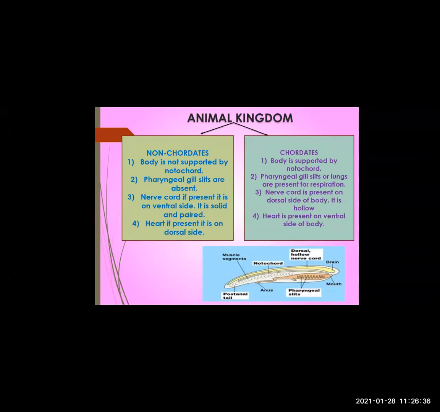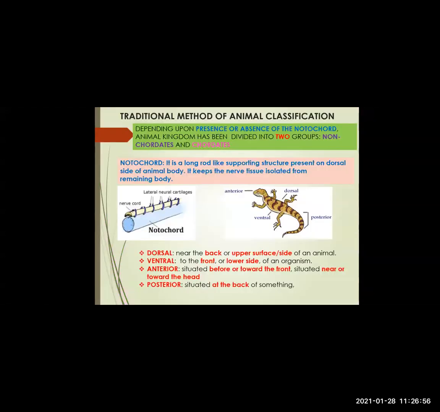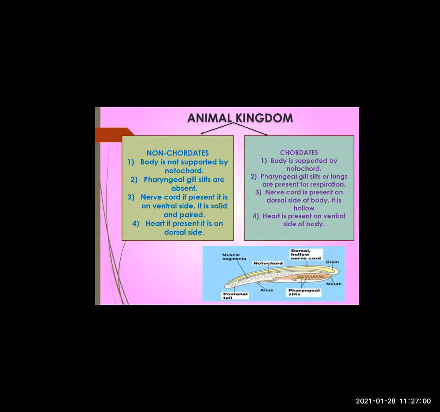Third one, nerve cord. If you see nerve cord in non-chordates, if present, that "if" is important. If present, where is it present? It is present on the ventral side. As I said, where is the ventral side? In the previous slide, I said ventral is the front or the lower side of an organism. And it is solid in nature, it is paired. If it is present, it will be paired.